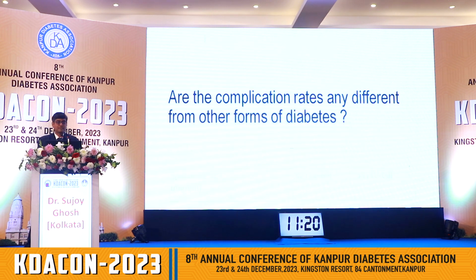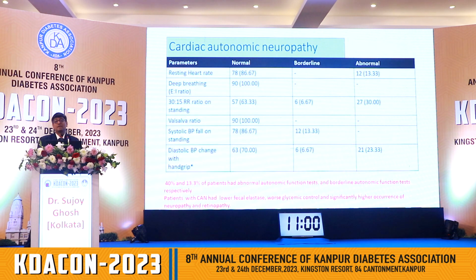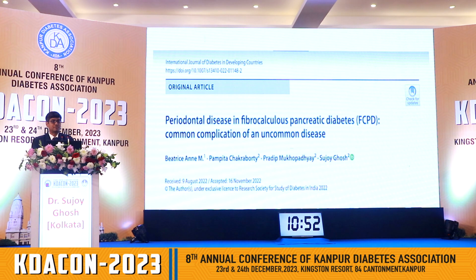So what about the complications? If you look at peripheral neuropathy and retinopathy, they were there in patients with FCPD as well. So to think that FCPD is a relatively benign form of diabetes and people will not have complications is not correct. Therefore you will have to screen these people just like you would screen any other patient with type 2 diabetes. Even cardiac autonomic dysfunction in our particularly older cohort of FCPD was pretty common. So we demonstrated cardiac autonomic dysfunction as well.